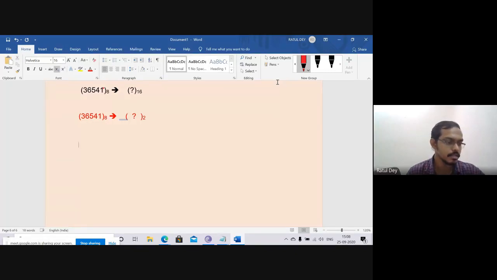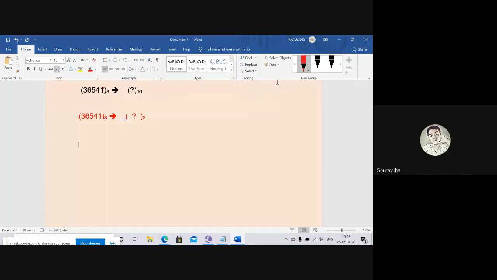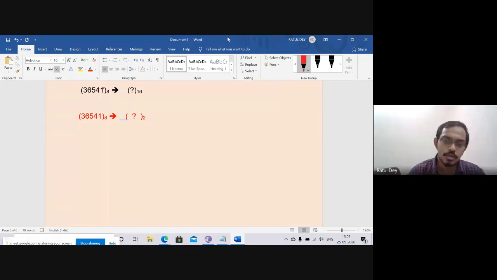Rajdeep? Please, anybody reply? Write the codes and below that write the 3 bits. Do you know the truth table of binary to octal? Yes or no?